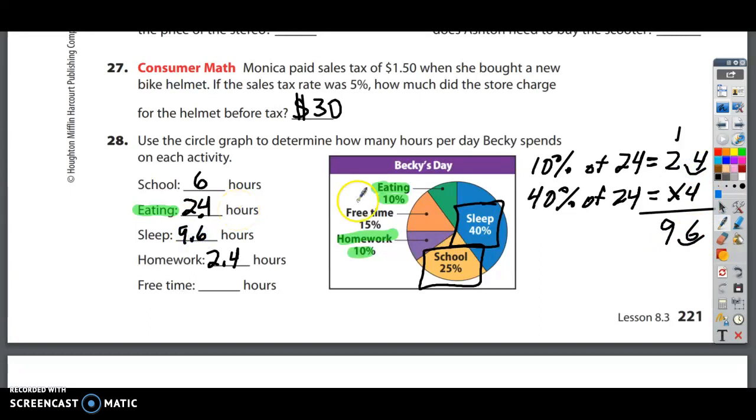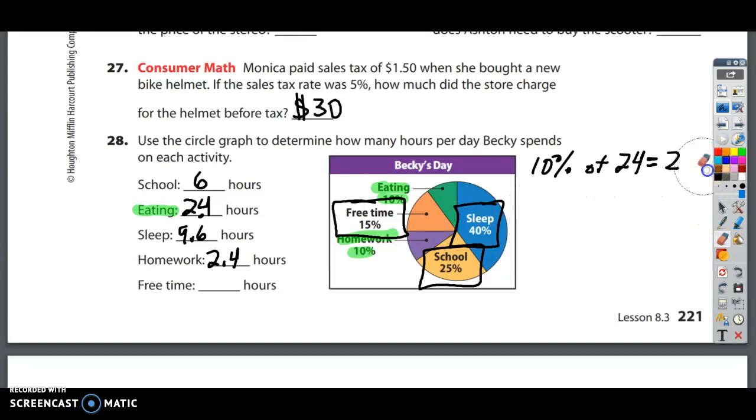And free time is 15%, and I can figure that one out pretty much mentally using the 10% method. 10% of 24 is 2.4. And 15% would be just adding on another 5%. Do you recognize that 10 plus 5 is 15%? Does that make sense to you? Well, how does 5% compare to 10%?